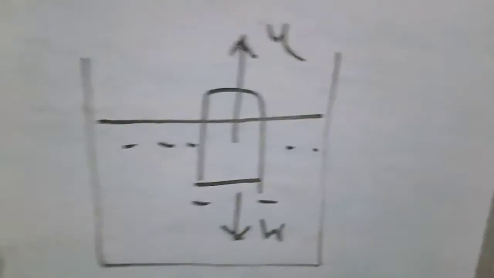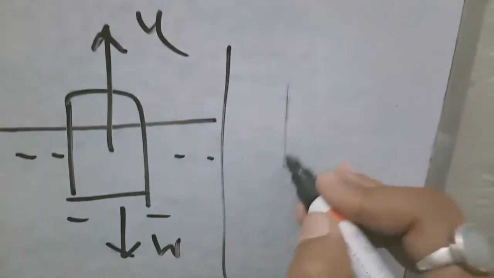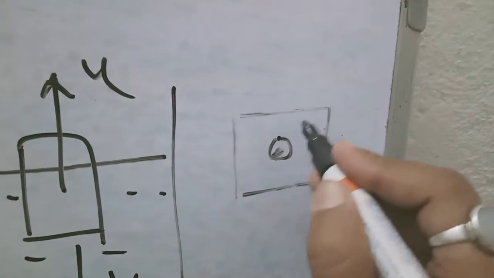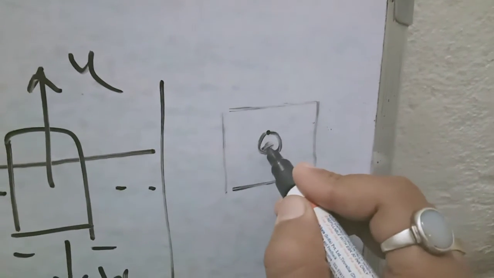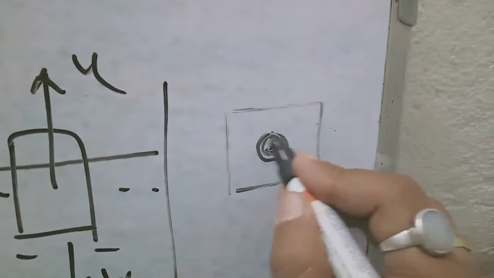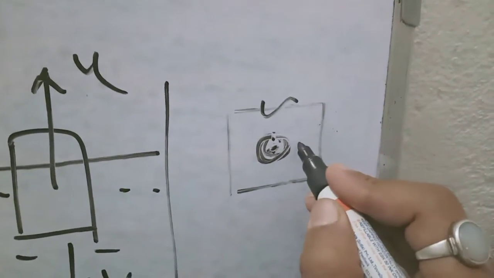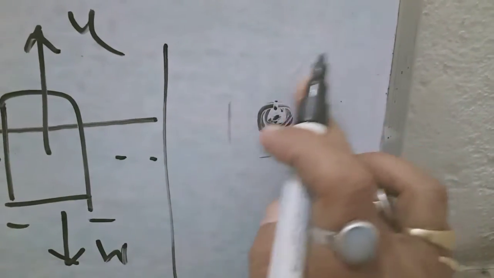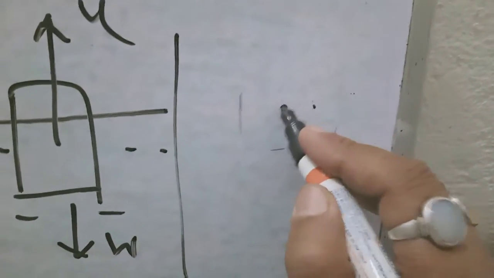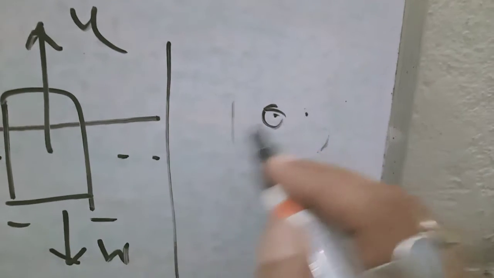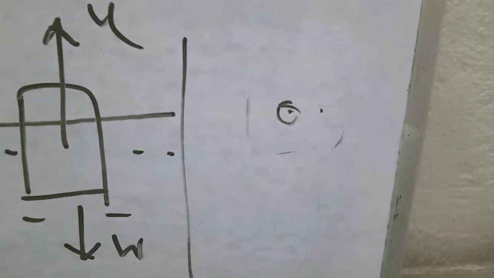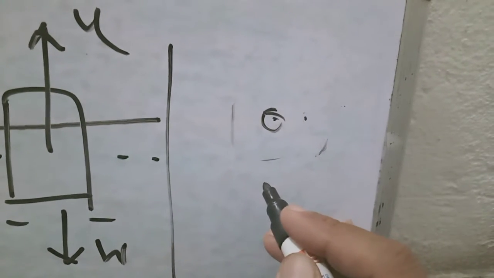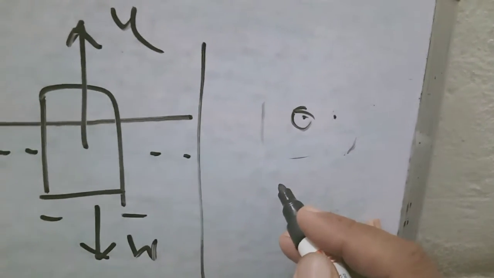Now, we know that in a body, the center of mass is that point where we consider the entire mass of the body to be concentrated. If we convert this body into a point object, we actually take the center of gravity as a point object, where we consider that the entire mass of the body is concentrated. When gravitational force is acting here, it is called the center of gravity of the body.